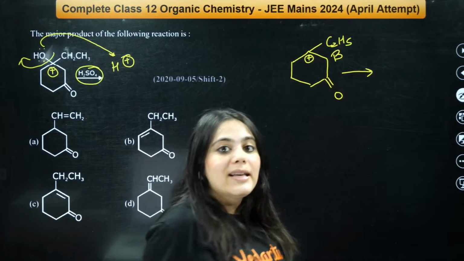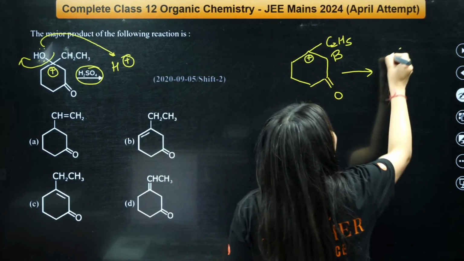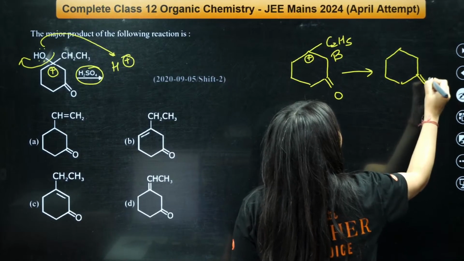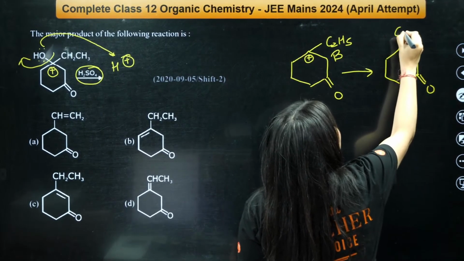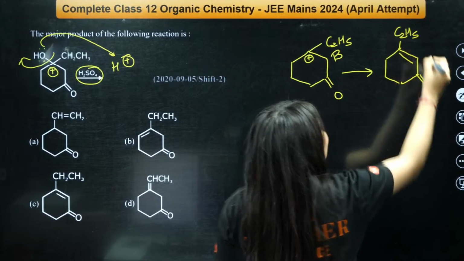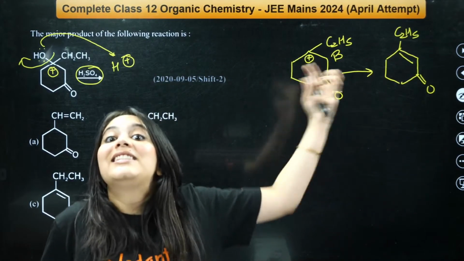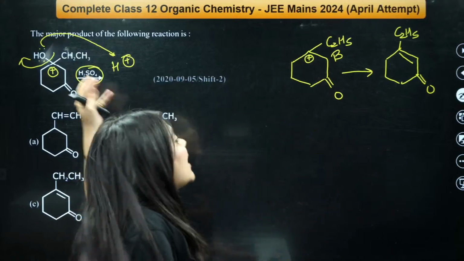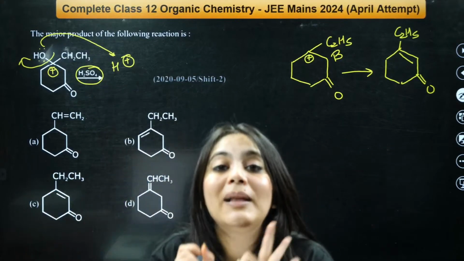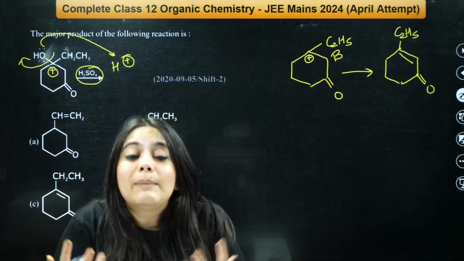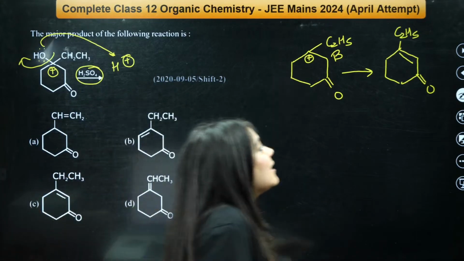Why does this happen? Because of the kind of alkene formed after that. Can everybody see? Here is the double bond O, here is the alkene, and here is the C2H5 group, right? So this alkene over here is a very stable alkene, because in such cases, only stable alkenes will be formed with an acid like H2SO4. Stable Zaitsev product. Why is this alkene stable?